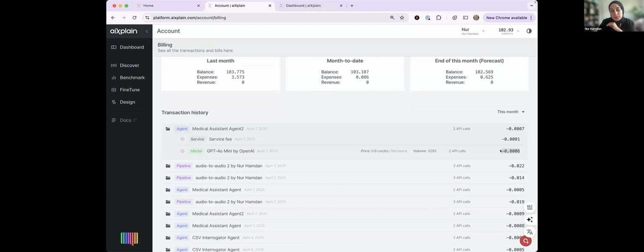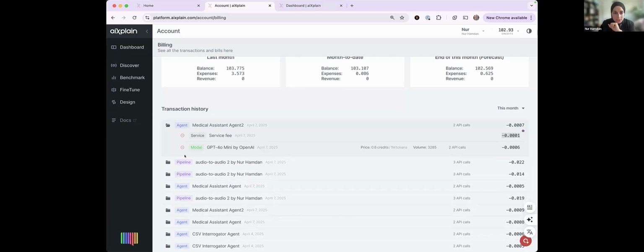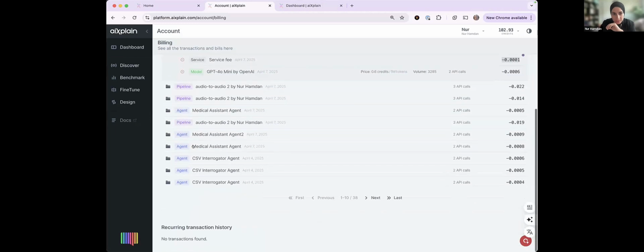It's usually 20% of the whole traffic. So this is how you would be able to calculate that information: 20% of what you would pay to the vendor will go as an additional fee to aiXplain. I just wanted to clarify this because I want to be super transparent about the pricing. This service fee only happens if you're using agents or pipelines, which are another type of agents.